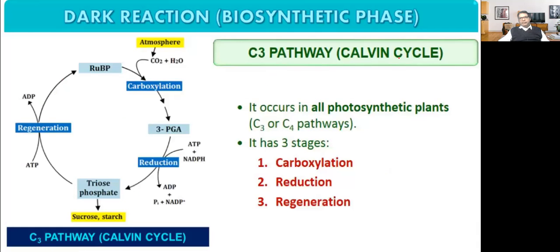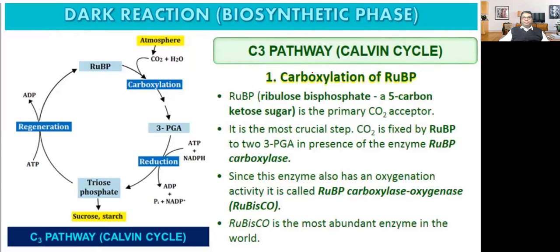Now C3 pathway. This pathway occurs in all photosynthetic plants, whether C3 or C4. It has 3 stages: carboxylation, then reduction, then regeneration. So Calvin cycle has 3 stages. First is what? Carboxylation, then reduction, then third is what? Regeneration. Now what happens in carboxylation?